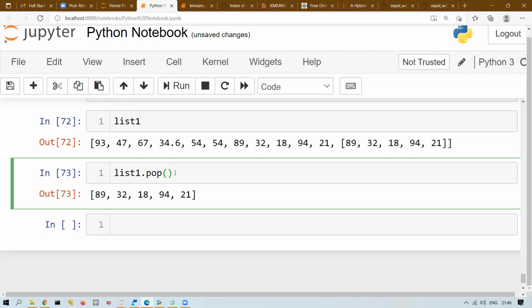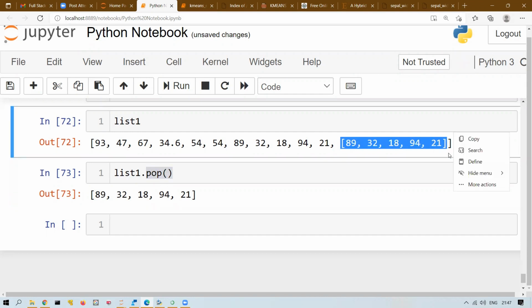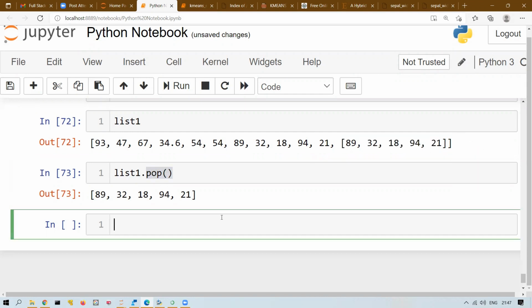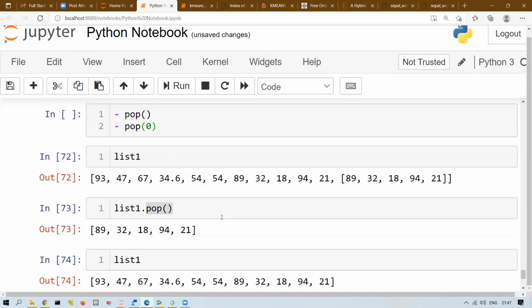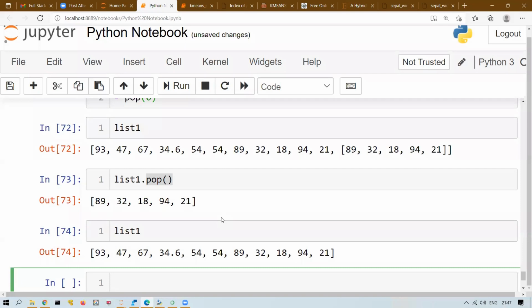What will pop without argument do? If you simply call the pop method, the last element, whatever it is, will be deleted. So in this case, 89 is the last element, right? The last element will be deleted. Let us check. If you see this list 1, does the last element exist? No. Deleted. Why? Because pop will delete the last element.